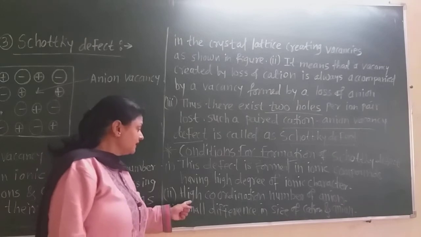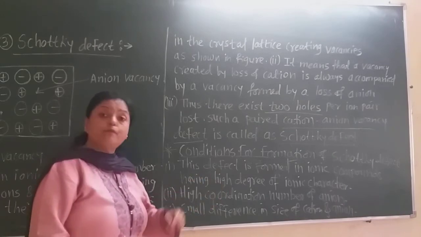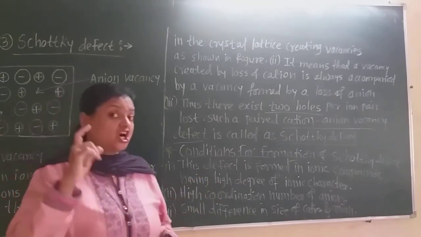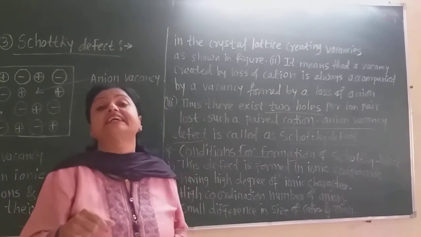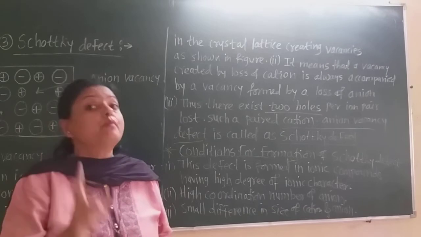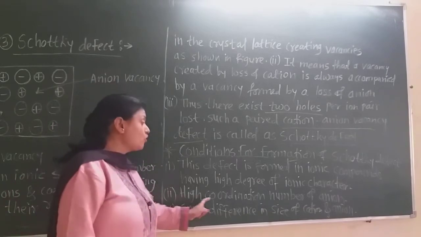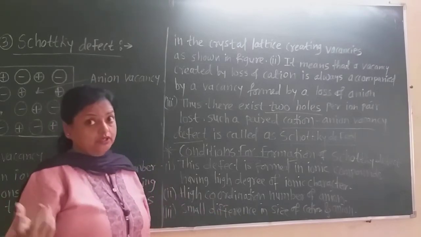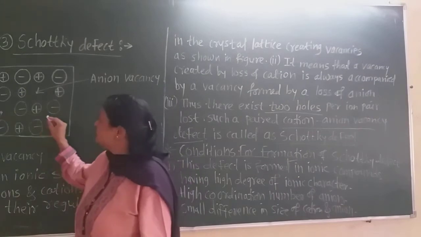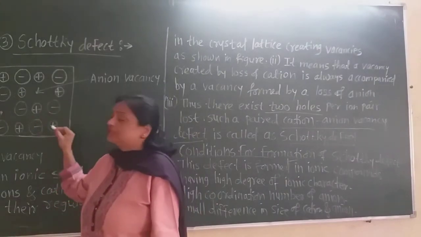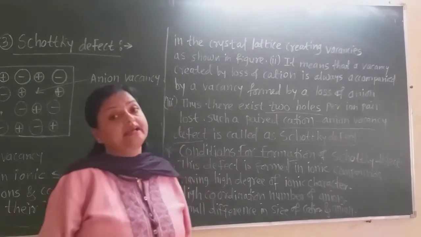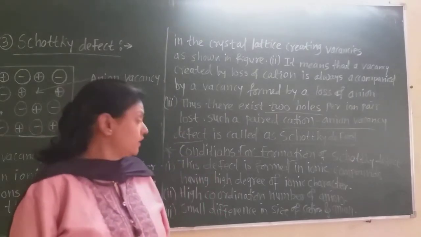Now second, the high coordination number of anion. That means the anion must be surrounded by the maximum number of cations. Its coordination number must be maximum. So high coordination number of anion. Now see here in this figure, the anion has 4 cations surrounding it. Therefore the anion has coordination number 4.